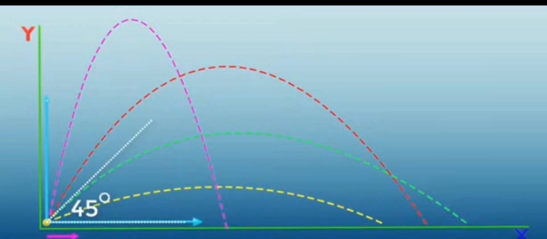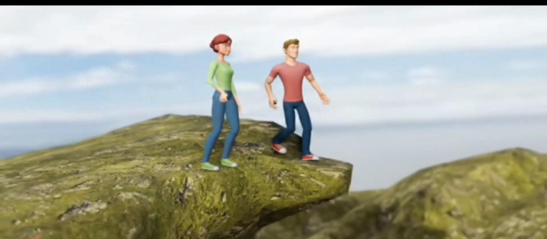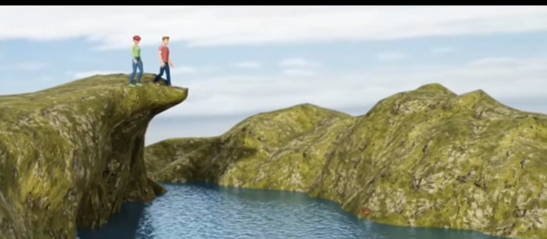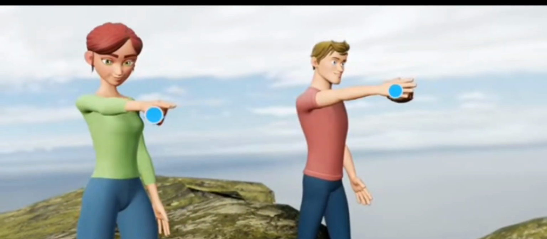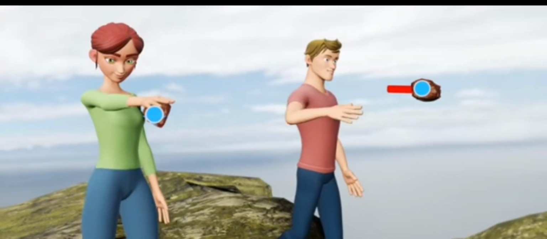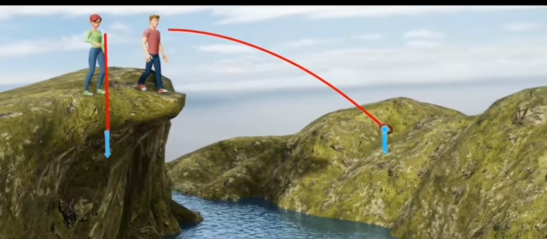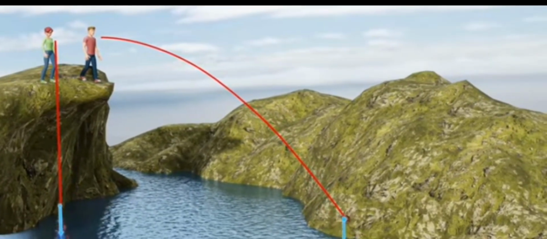With this understanding of projectile motion, it becomes quite easy to solve the question we posed at the beginning of the video. The time it takes for the stone to hit the ground depends only on its vertical velocity. Even if you have given a high horizontal velocity to your stone, its vertical component is zero. This means both the stones have the same vertical component of velocity at the beginning, zero. This velocity will increase over time due to the effect of gravity, but with the same magnitude. This means the vertical component of velocity of both stones is the same throughout their travel.